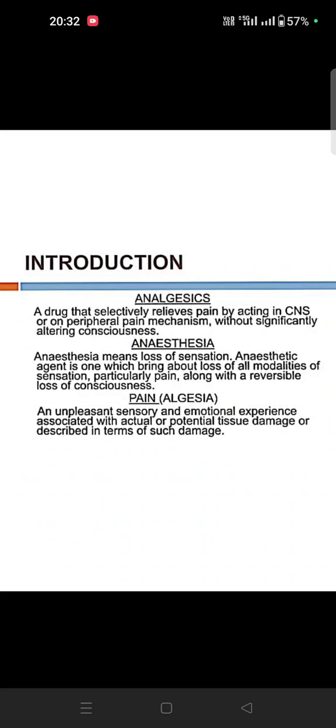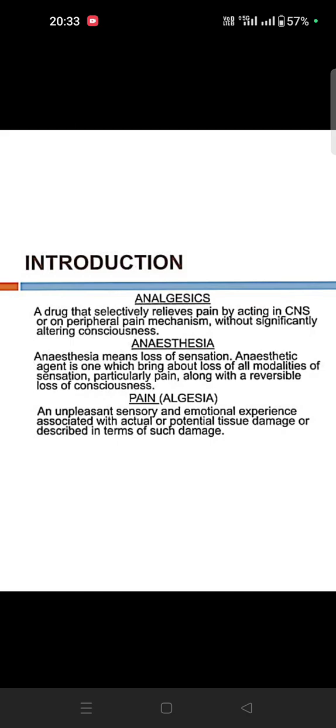So, good morning, guys. Today I'm going to teach about the analgesic drugs. So, what is the meaning of analgesic? First, the drug is selected for relieving pain by acting on the central nervous system or peripheral pain mechanism, without affecting consciousness. Daily we can take analgesics and painkillers. That is the analgesic. Anesthesia means total paralysis.